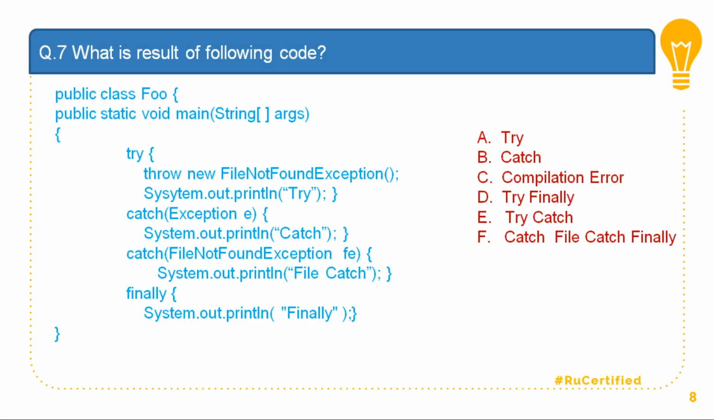Question number 7. What is the result of the following code? Now this code is a bit different, and you need to practice it properly, because this is one of the questions which is going to occur frequently in the examination. So this is class Foo again, which contains a try block, and it contains a cascaded catch block. So there is a catch block followed by one more catch block.